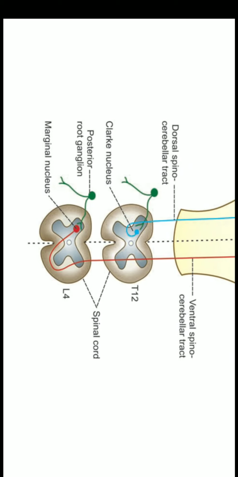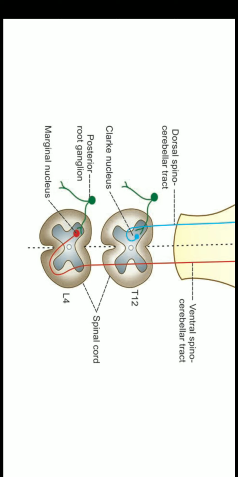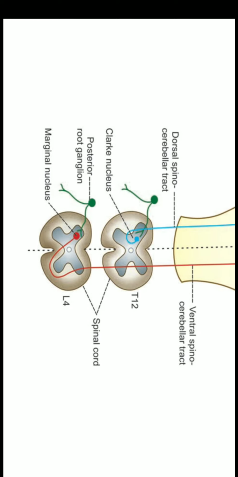Same like ventral spinocerebellar tract, this tract also is a pathway for the subconscious kinesthetic sensation, also known as proprioception, that is the sensation of position of body. But this tract has only uncrossed fibers, whereas ventral spinocerebellar tract has both crossed and uncrossed fibers. This tract is situated in the lateral white column of spinal cord along the posterior lateral side. Now the fibers from various proprioceptors will reach the first order neuron, which is situated in the posterior root ganglia. This tract has only uncrossed fibers.